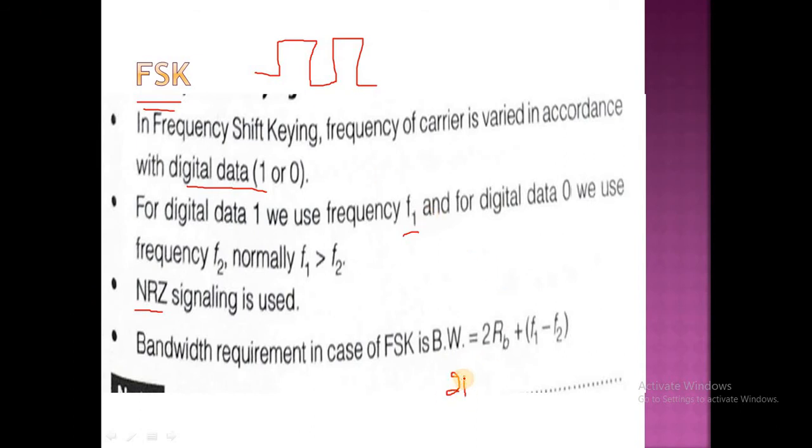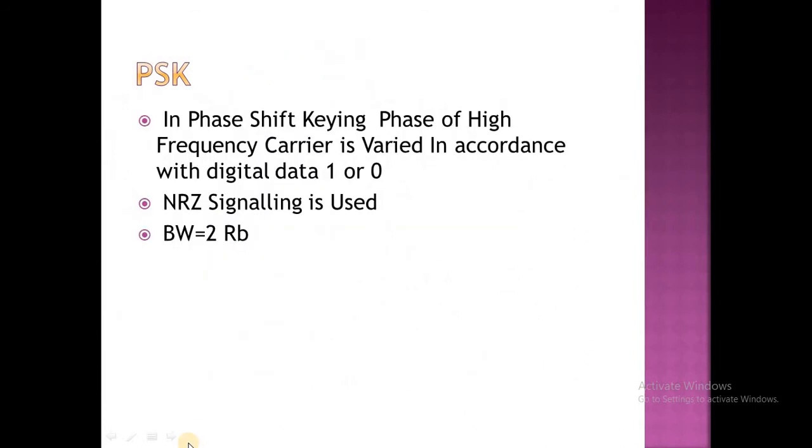The bandwidth requirement in case of FSK is 2 RB plus delta F. Delta F stands for F1 minus F2. It is the bandwidth required in case of FSK. And now we are going to concentrate on PSK.